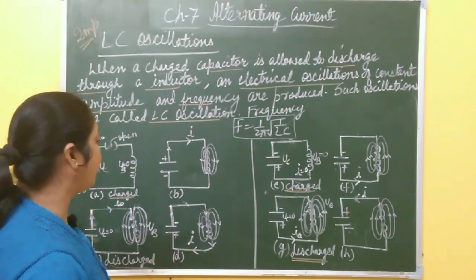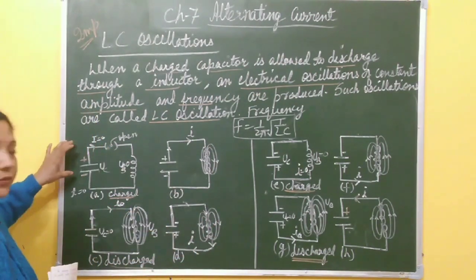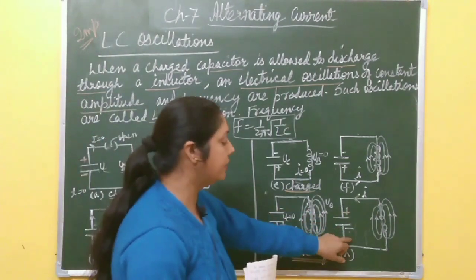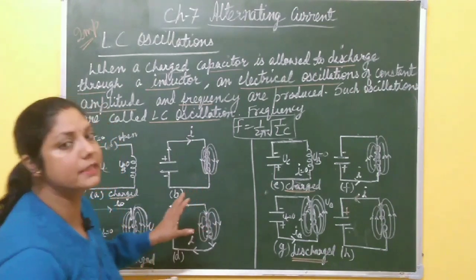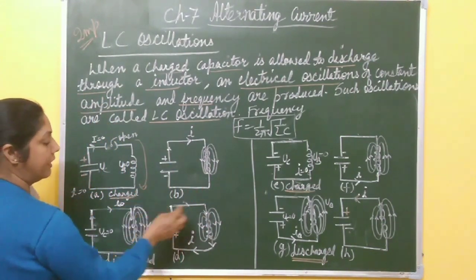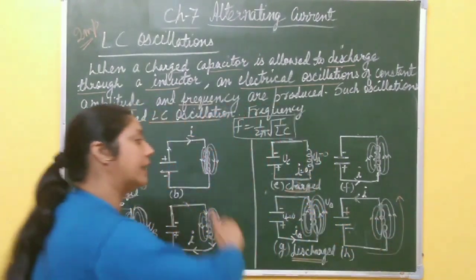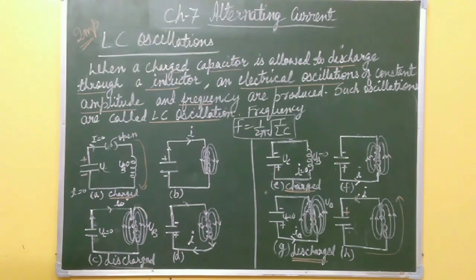In this, you have to draw all these 8 figures, starting from when the capacitor is fully charged and coming back to the original position when the capacitor becomes fully charged again. In this way, one cycle is completed. First energy flows in this direction, and after that it flows in this direction, back to the starting position. In this way, LC oscillations are produced in the LC circuit.